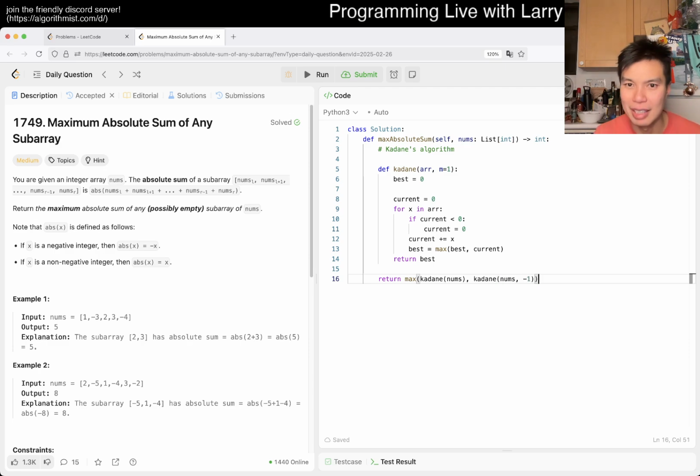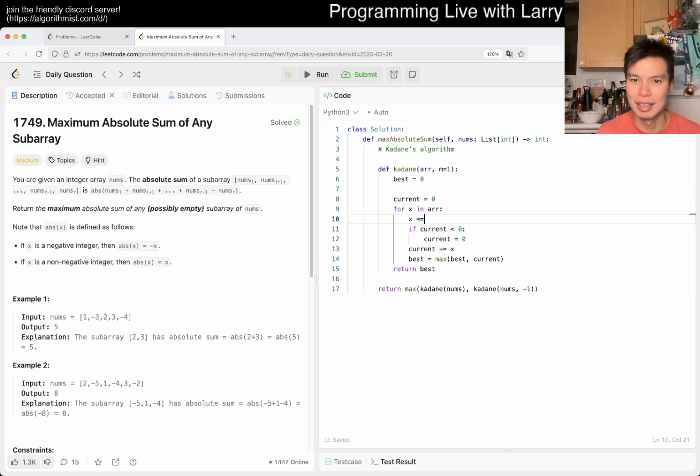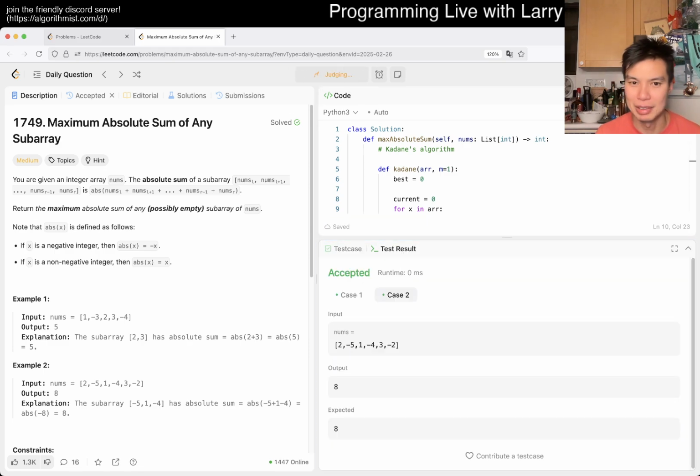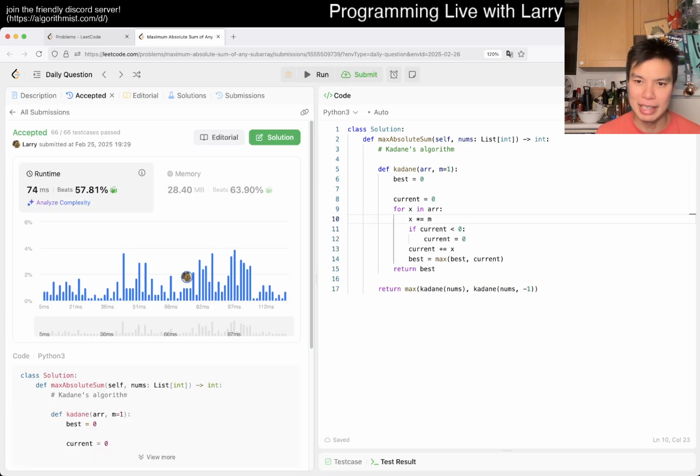Something like that, and then we just, oops, m, right? So that would probably work unless I made another mistake somewhere. Yeah, so now I made it linear time, constant space, with no weird ifs or caveats.